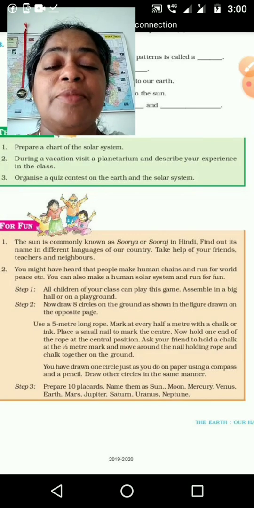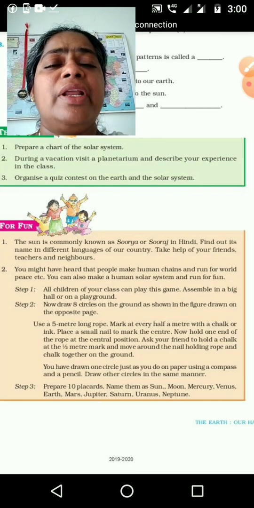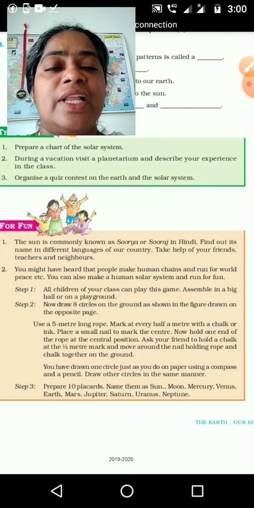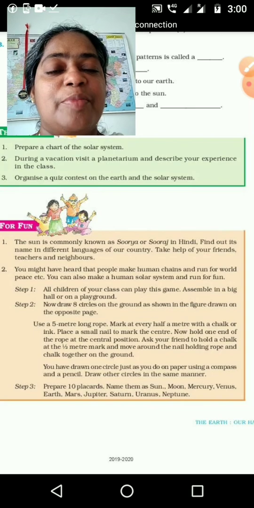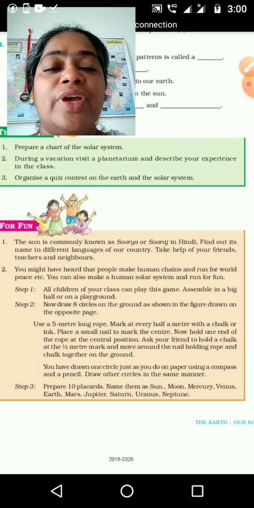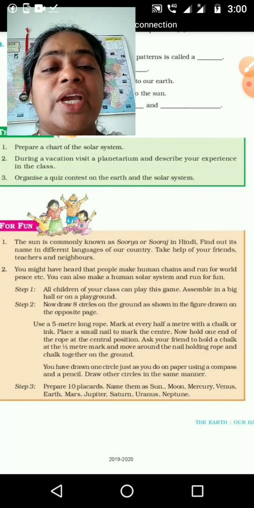With the help of those members, you can do this role play, and you can take a small video of that and send it. Only a 1 minute video is enough, showing how it is running, and Earth is running a little bit faster, and when we compare with some other planets, other planets are running very slow compared to Earth. So like that way you can arrange it.